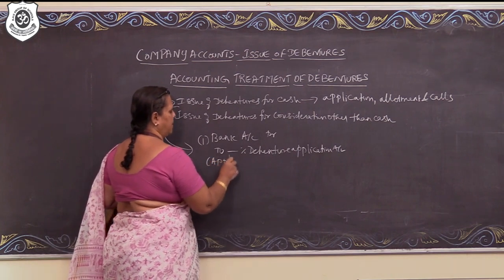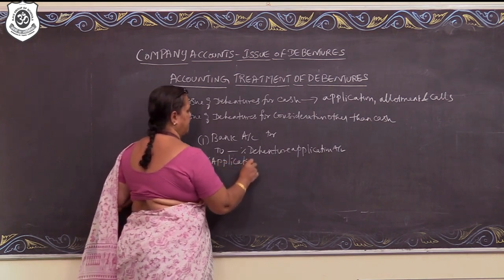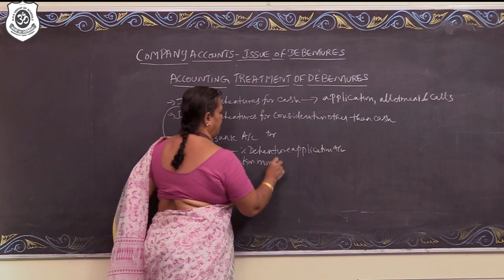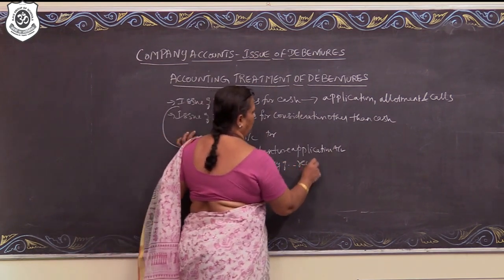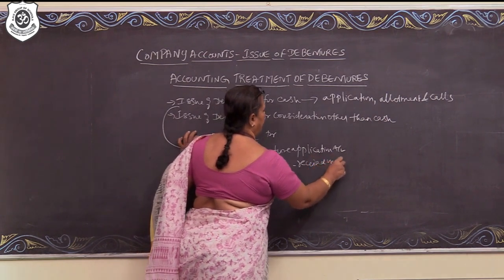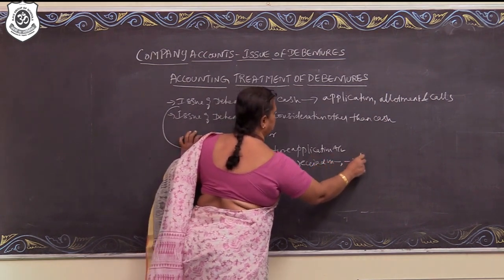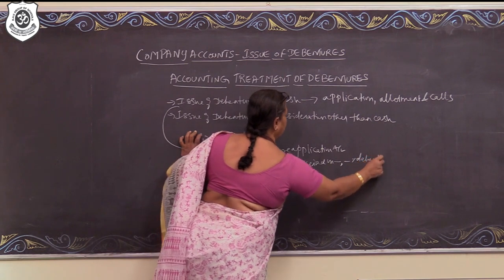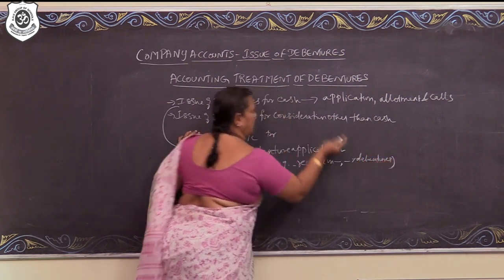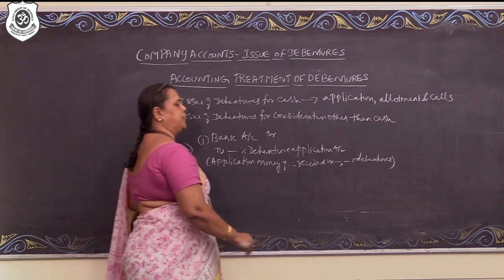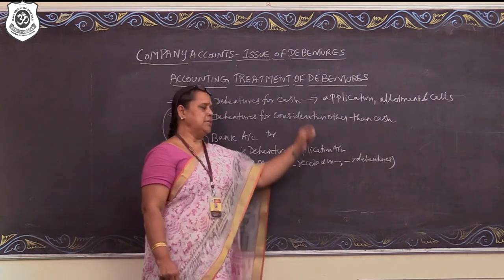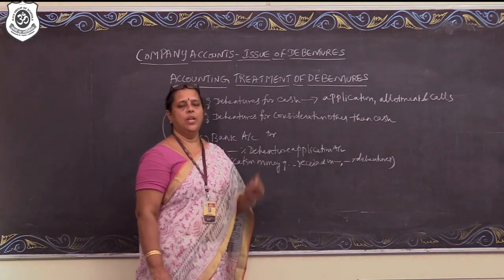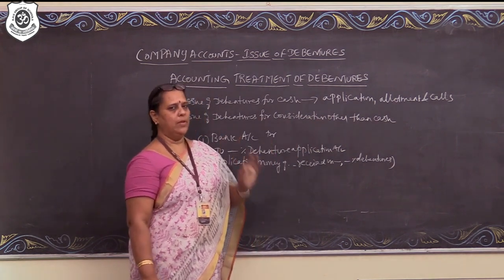Narration: application money of dash received on -% debentures. That means 100 at 8% debentures. Application money of 200 received on 100 at 8% debentures. It will be easy and it should be very, very clear.